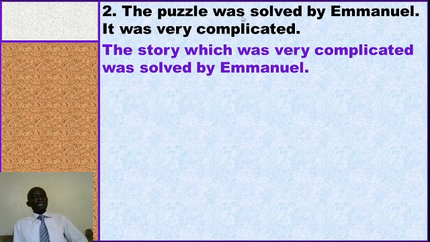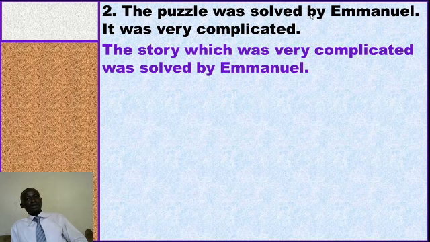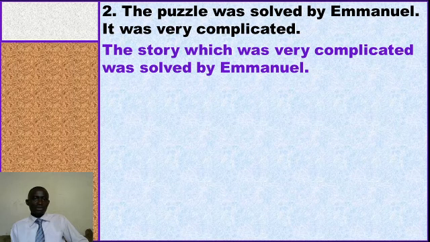Then you go back and give us the main information. Was solved by Emmanuel. That's what I'm saying. The puzzle, the story. Oh God, this is my mistake. This word should be the puzzle, not the story. Yeah, this one should be the puzzle, not the story. So we shall say the puzzle, which was very complicated, was solved by Emmanuel.